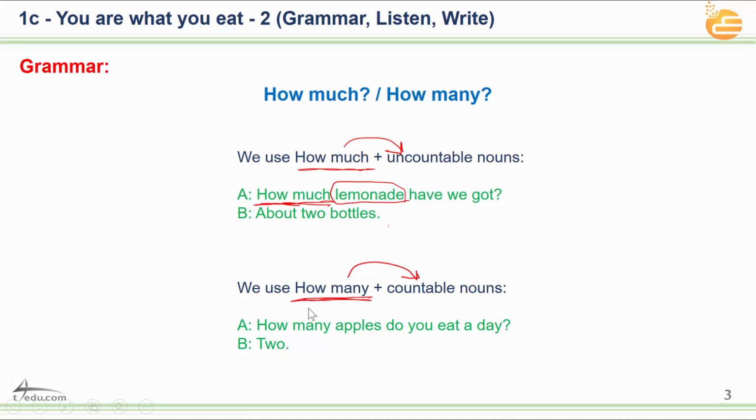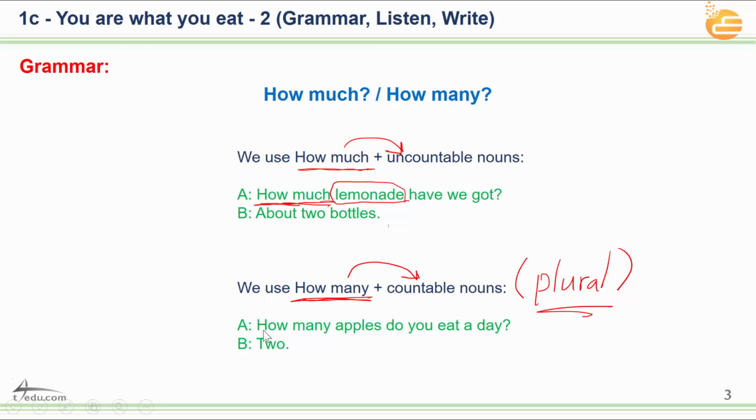It should be before countable nouns. How many should be before countable nouns? How many? Then countable nouns. And don't forget the countable nouns should be plural. This one should be plural, okay?